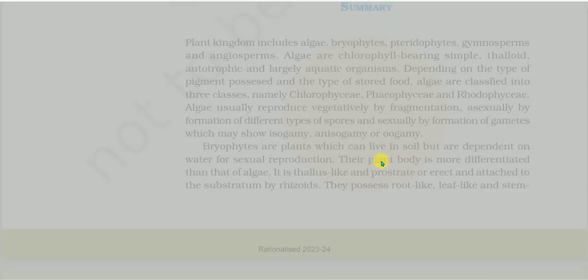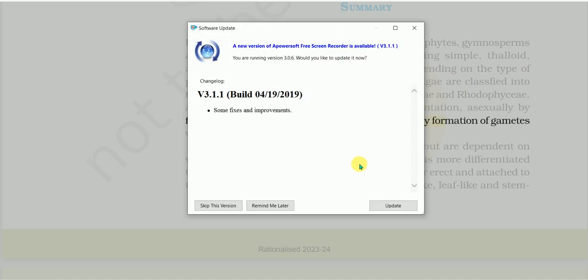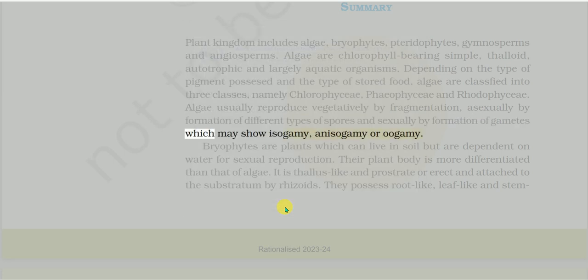Summary. Plant kingdom includes algae, bryophytes, pteridophytes, gymnosperms, and angiosperms. Algae are chlorophyll-bearing, simple, thalloid, autotrophic and largely aquatic organisms. Depending on the type of pigment possessed and the type of stored food, algae are classified into three classes, namely Chlorophyceae, Phaeophyceae, and Rhodophyceae. Algae usually reproduce vegetatively by fragmentation, asexually by formation of different types of spores and sexually by formation of gametes which may show isogamy, anisogamy, or oogamy.